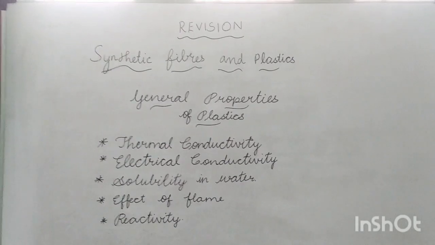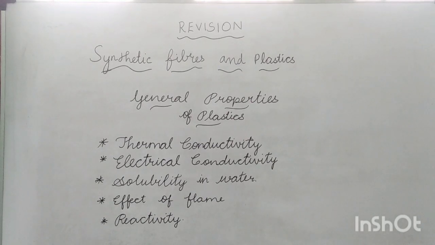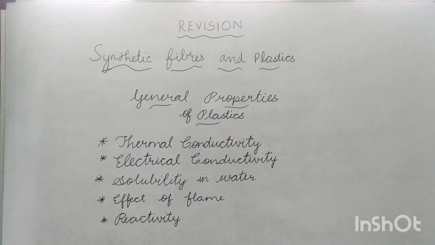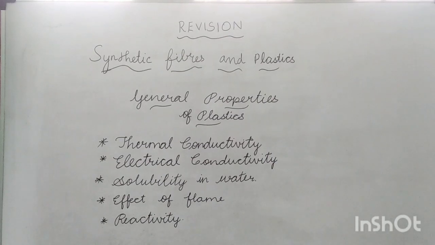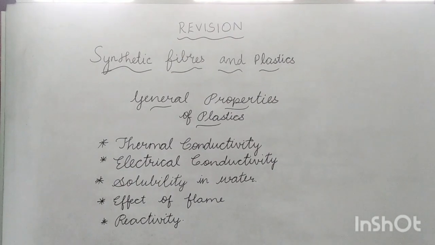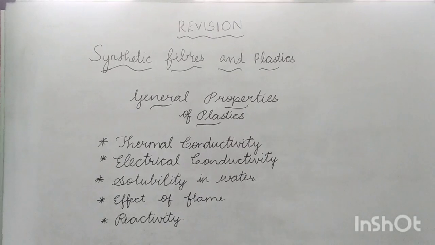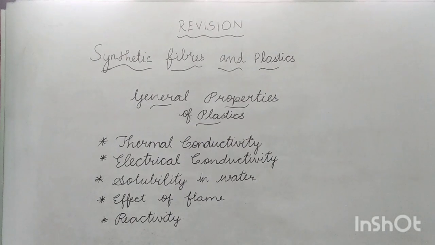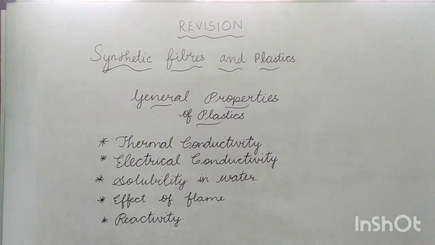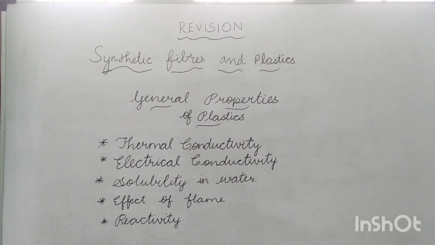Then the second point is electrical conductivity. Plastics are poor conductors of electricity. That's why they are used for covering materials in electrical appliances, cords, electrical outlets and wiring. The next one is solubility in water. Whether this plastic is soluble in water? No, it is insoluble in water. That's why they are used for making bottles, buckets and other containers used for storing food.